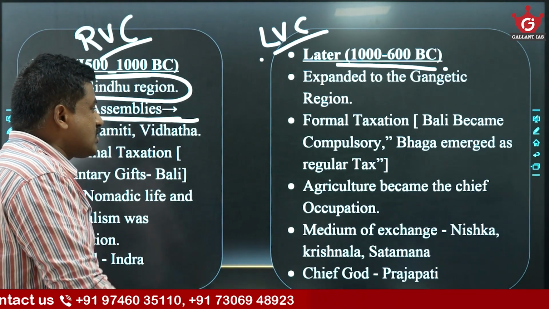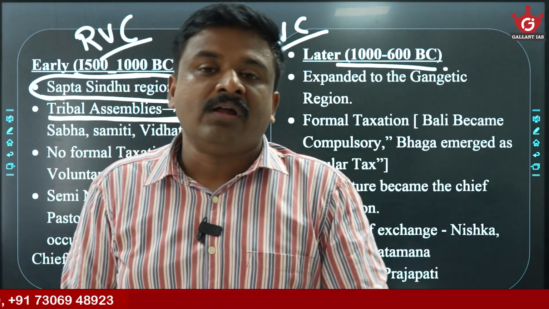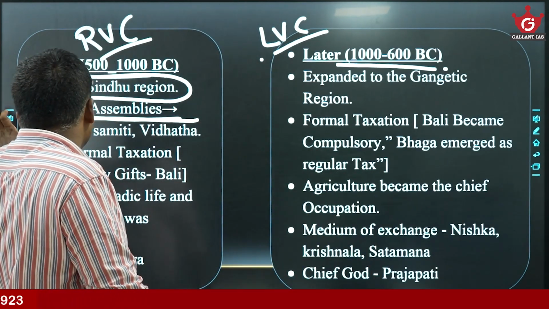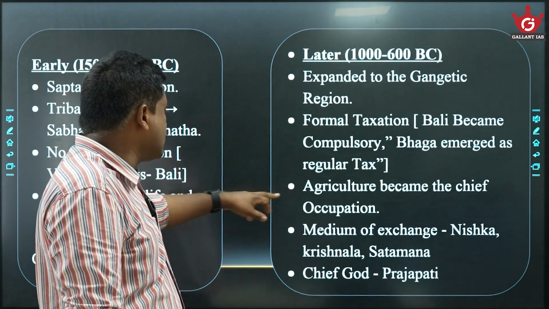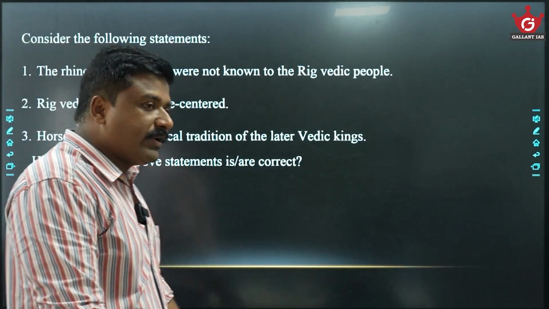So these are changes which happened in the LVC time. This kind of comparison is very important. Even they asked in the Mains also. This question was previously asked in the Mains. There is a question: rhinoceros, tiger were not known to Rigvedic people.